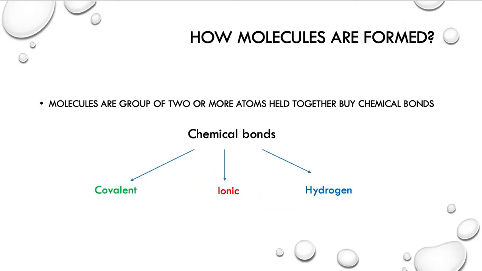So, how are molecules formed? As I said, molecules are a group of two or more atoms held together by chemical bonds. There are three distinct types of chemical bonds. The first one is covalent, then ionic, and hydrogen. Here, all three bonds are ordered from the strongest to the weakest, from left to right.